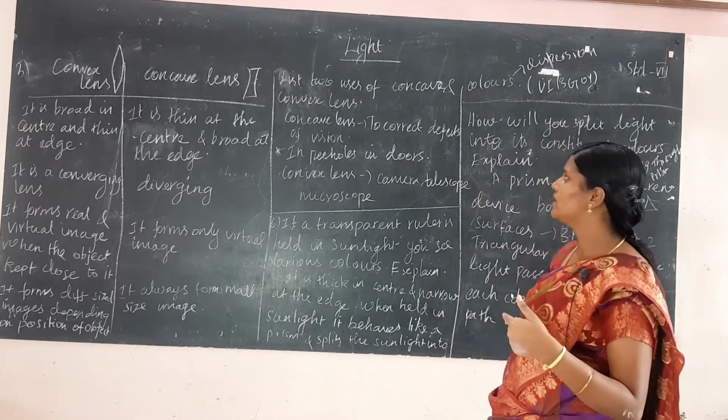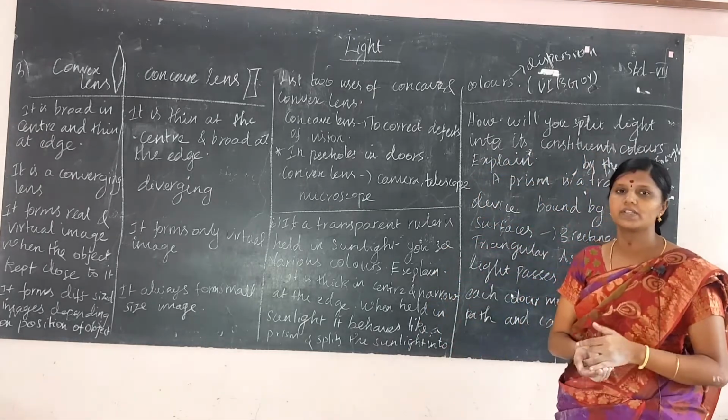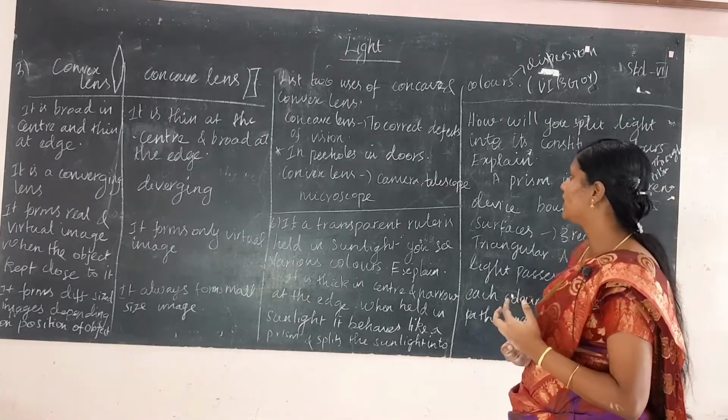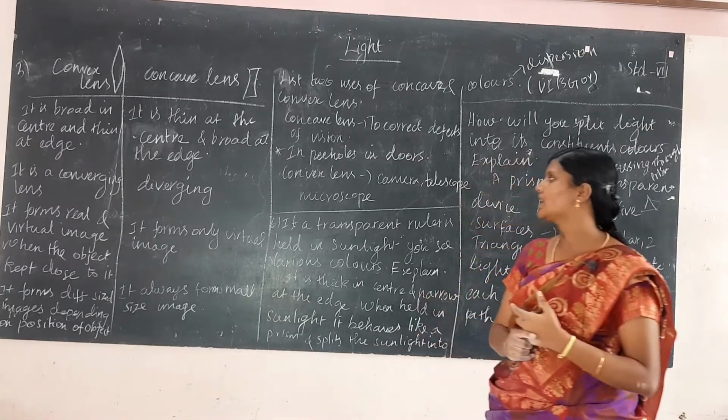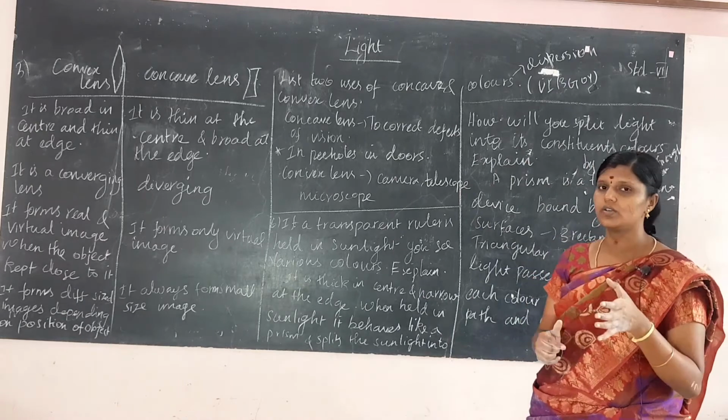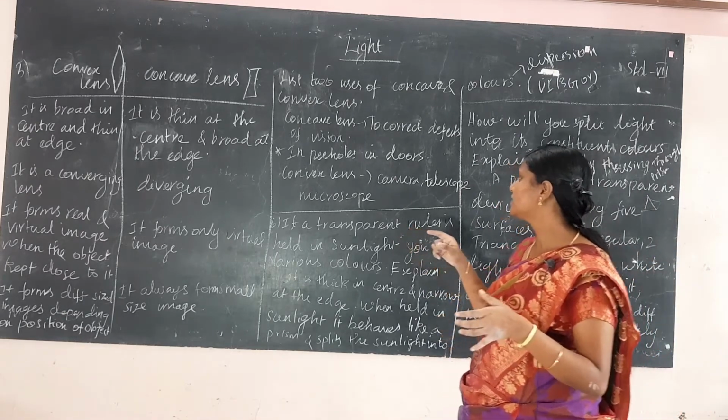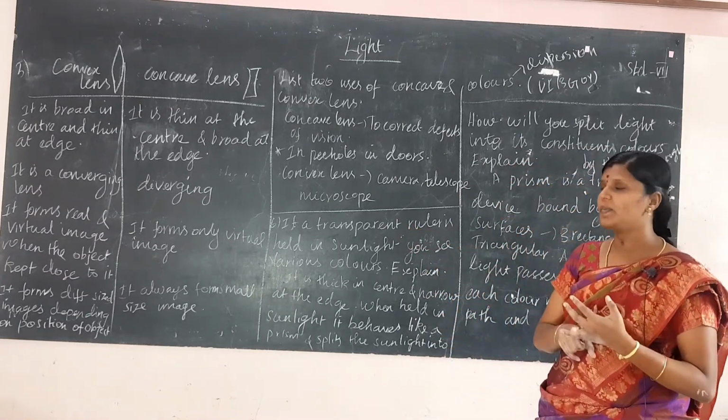And next question is, list two uses of concave and convex lens. Concave lens is used to correct defects of vision and in peepholes in doors, and convex lens is used in cameras, telescopes and microscopes.